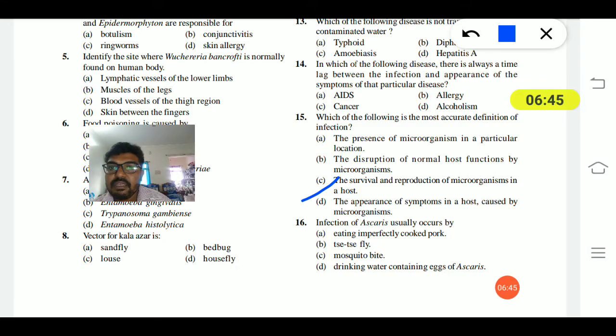16th question. Infection of Ascaris usually occurs by eating imperfectly cooked pork, tsetse fly and mosquito bite, or drinking water containing eggs of Ascaris. Eating imperfectly cooked pork, or a fly or mosquito bite, will not infect with Ascaris. Drinking water containing the eggs of Ascaris gives a chance of infection. So the answer is D.